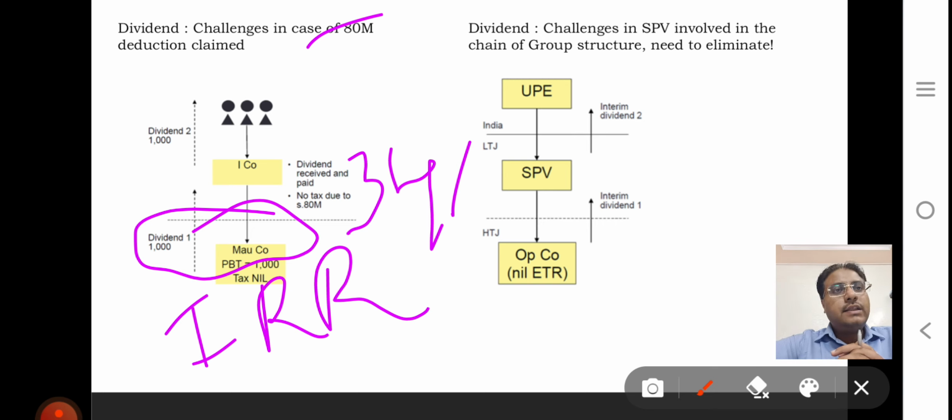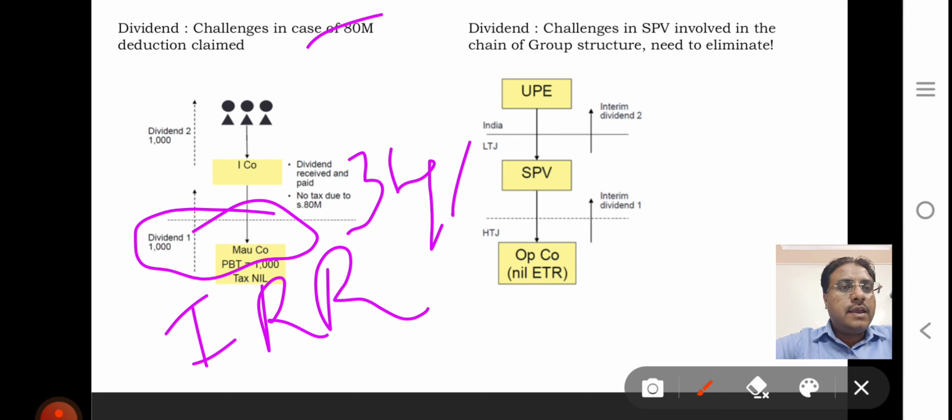Another challenge is in respect of dividends, SPV. Suppose your operating company is in some high tax jurisdiction and its effective tax rate is nil, and it wants to declare a dividend to SPV, and ultimately it goes to the ultimate parent entity.